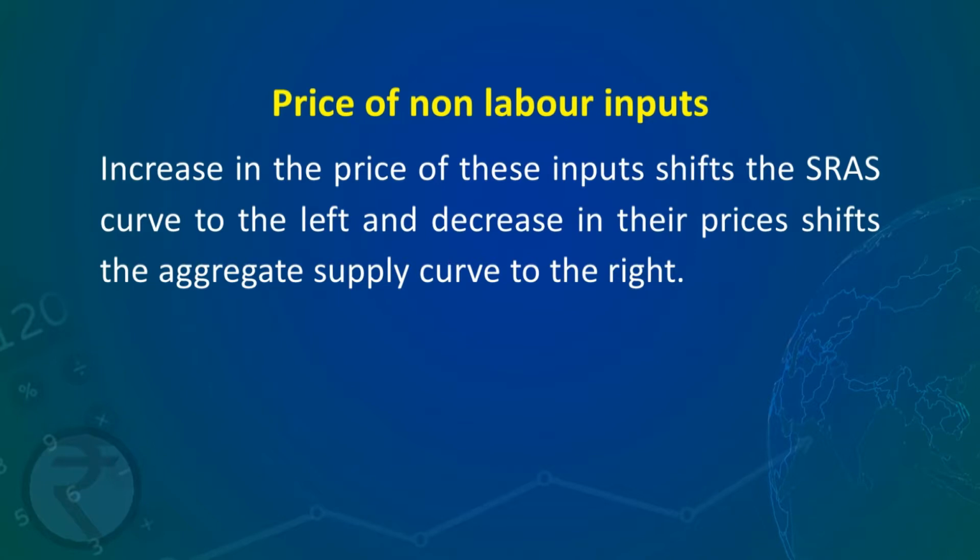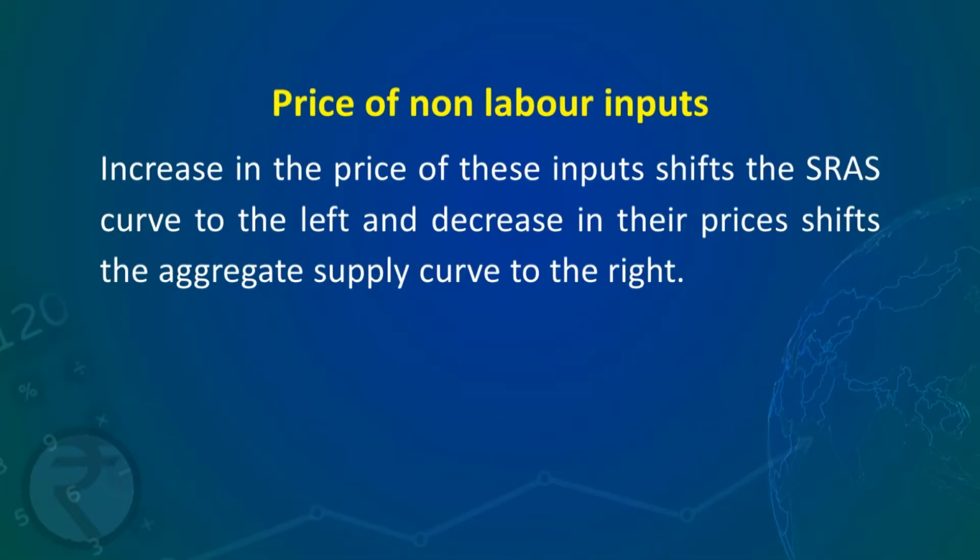Whenever there is an increase in the price of these inputs, naturally the SRAS curve will shift to the left. Why? Because the increase in the price of inputs will increase the cost of production. If price remains the same, there will be less profits for the producers, so they would like to produce less and output will fall, and the SRAS curve will shift to the left.